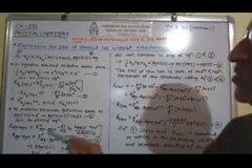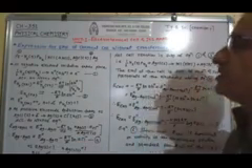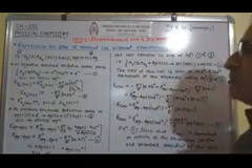So we have E0 H2 and E0 Ag, these are the standard electrode potentials of these two electrodes. Now to form the complete cell there must be a combination of two electrodes. Here this cell is without transference, so a salt bridge is used, not a porous partition.